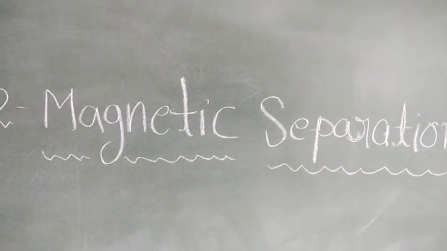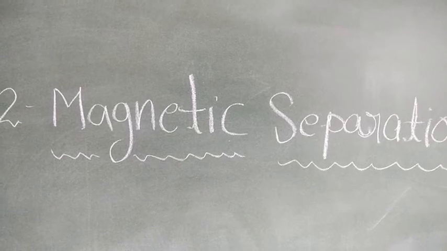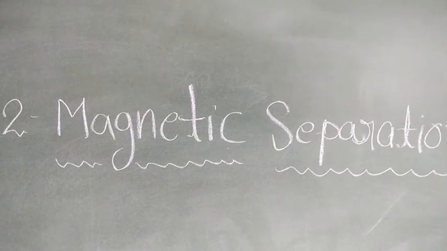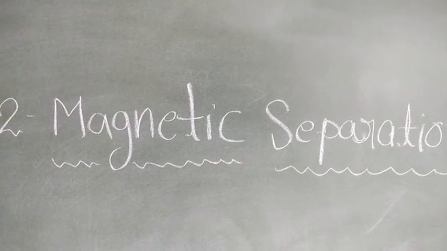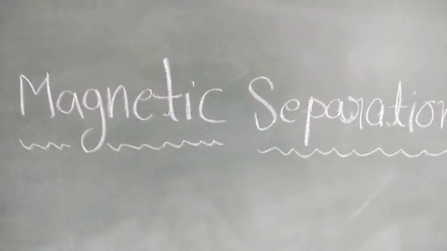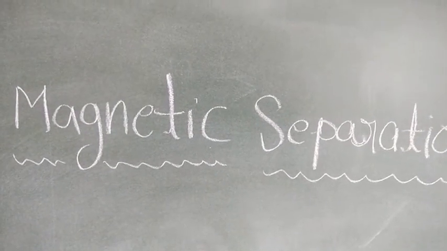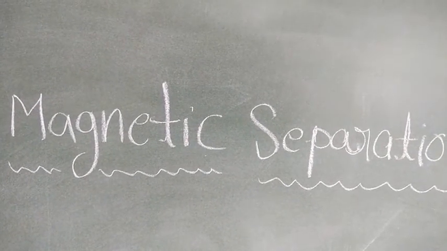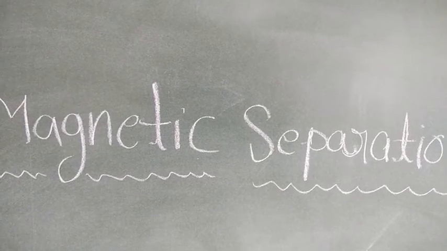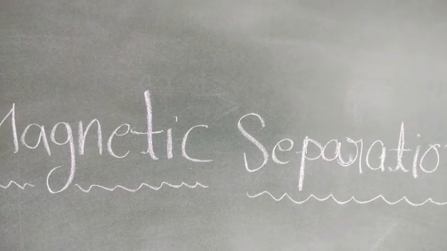We cannot separate this mixture by hand picking. But we can separate this mixture with the help of magnetic separation. When a magnet is brought close to the mixture, the iron beads get attracted to the magnet and thus they get separated from the plastic beads.